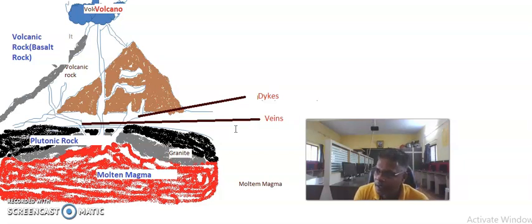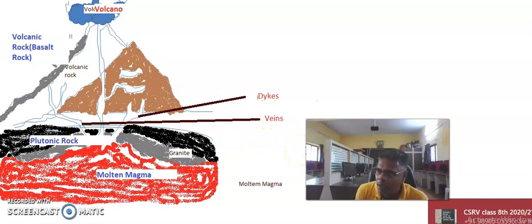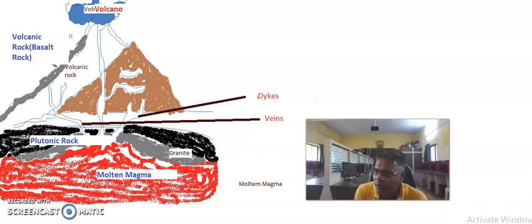Number one, siliceous rock. These rocks are of organic origin, formed from the parts of minute plants and animals. Then the precipitated rocks.